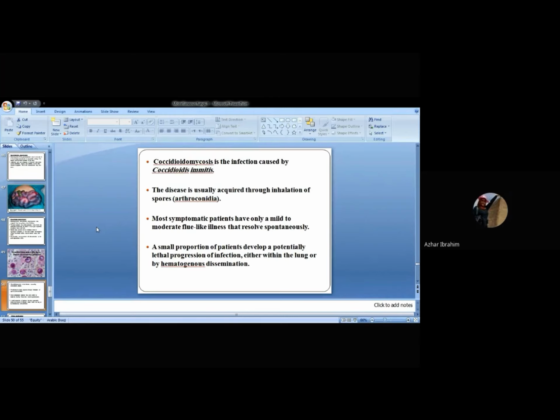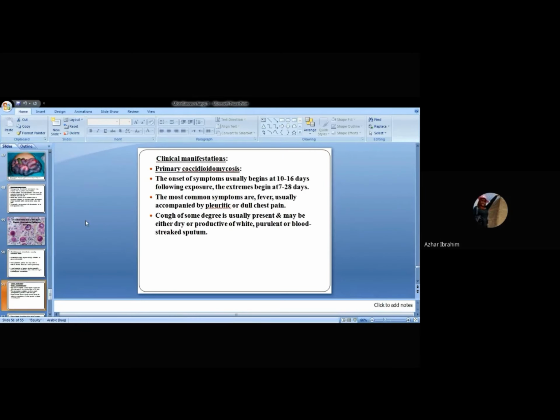Most symptomatic patients have only mild, sometimes moderate, flu-like symptoms, and sometimes these resolve spontaneously even without treatment. But a small proportion of patients develop potentially lethal progression of infection, either within the lung or by hematogenous dissemination. Sometimes acute pneumonia, sometimes hematogenously disseminated and invading other organs.